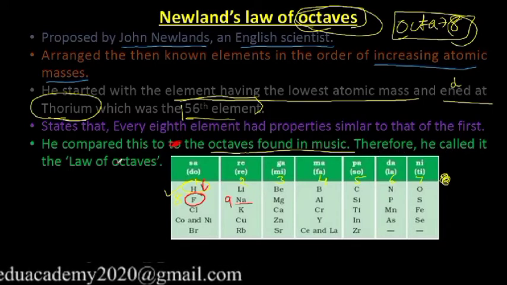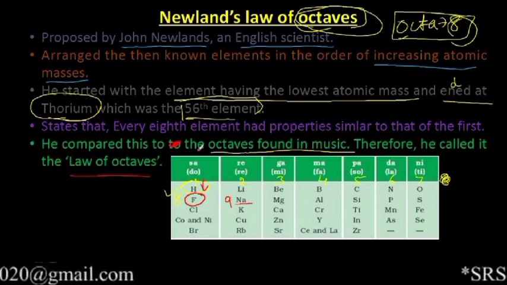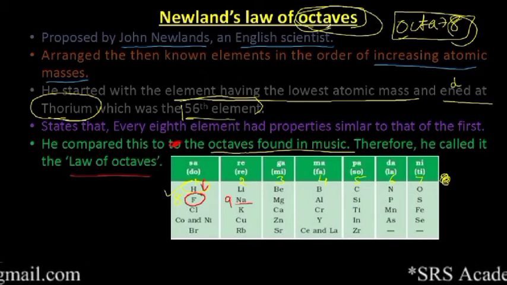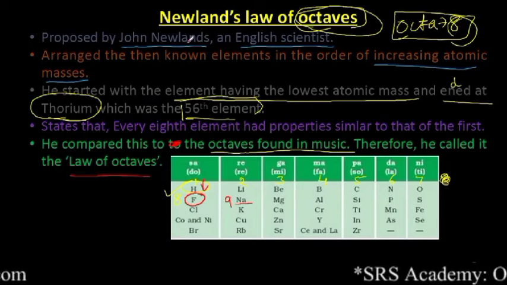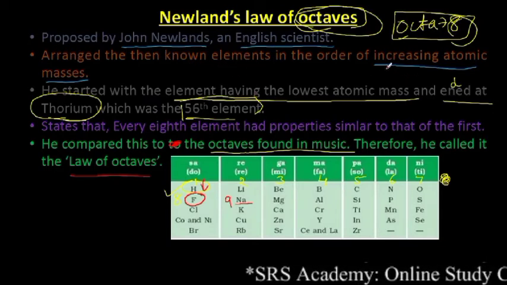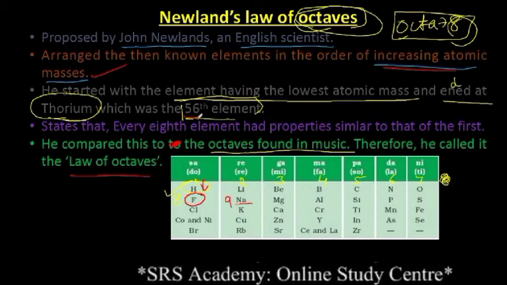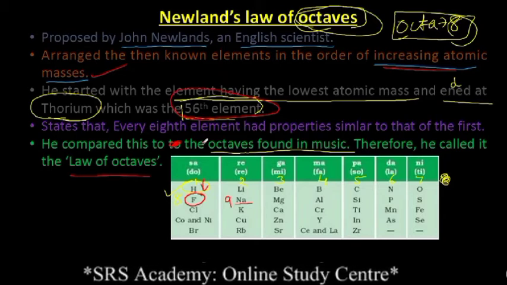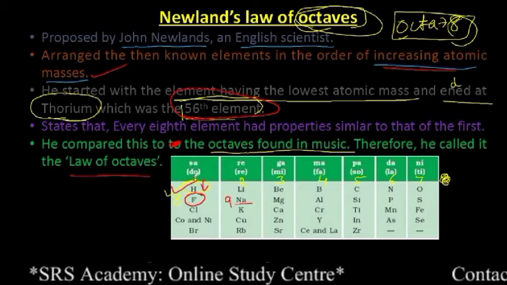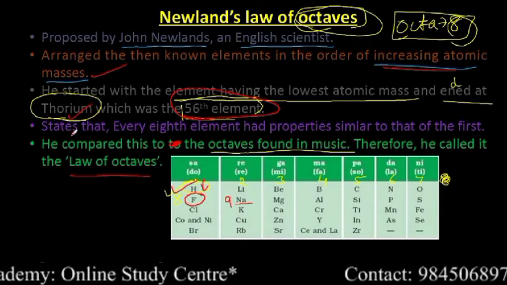Therefore, he called it the law of octaves. So in this part, what you will get? So who proposed the law of octaves? That is John Newland. Then on what basis did he classify the elements? That is increasing atomic masses. Then how many elements were known at that time? 56 elements. Which is the first element? Hydrogen. Which is the last element? That is thorium. State Newland's law of octaves.